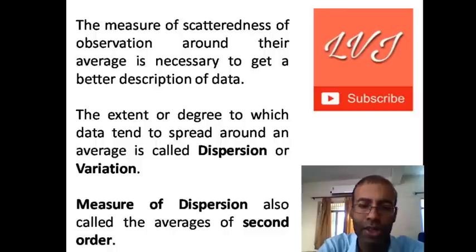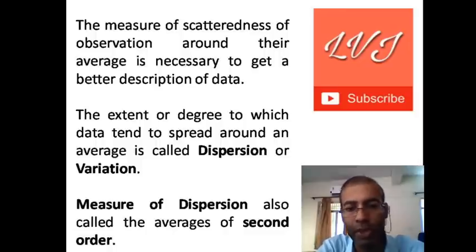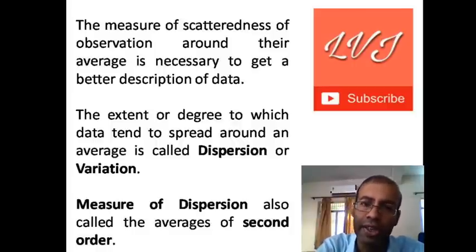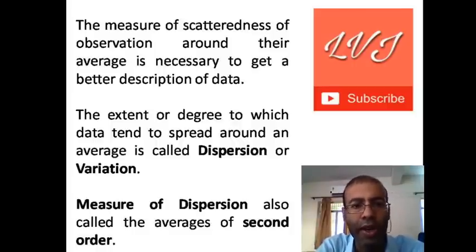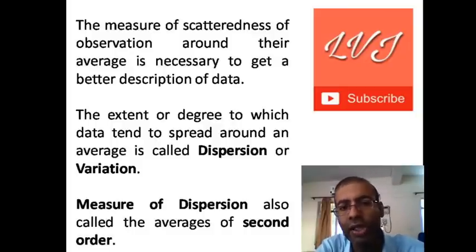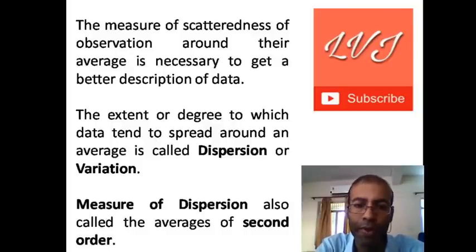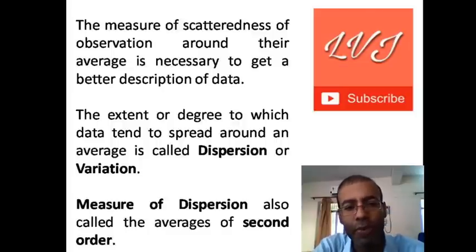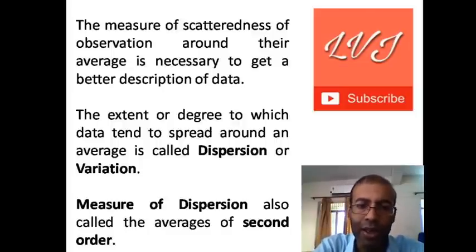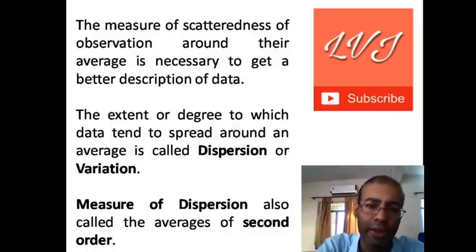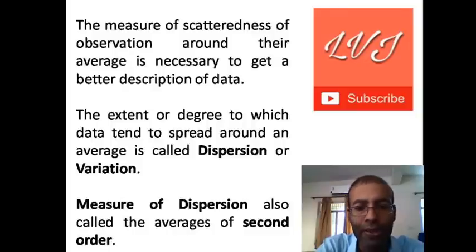So now I will discuss today's topic, measure of dispersion. Measure of dispersion is the measure of scatteredness of observations around their average, and it is necessary to get a better description of data. The extent or degree to which data tend to spread around an average is called dispersion or variation. Measure of dispersion is also known as averages of second order.